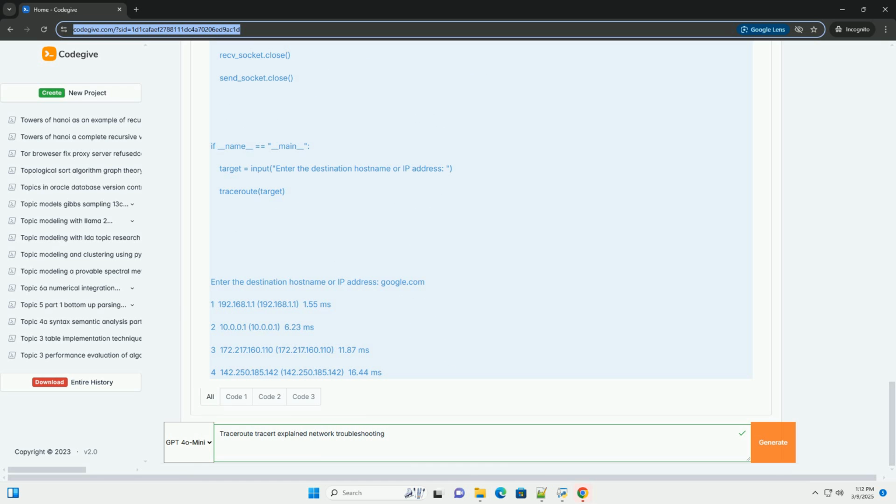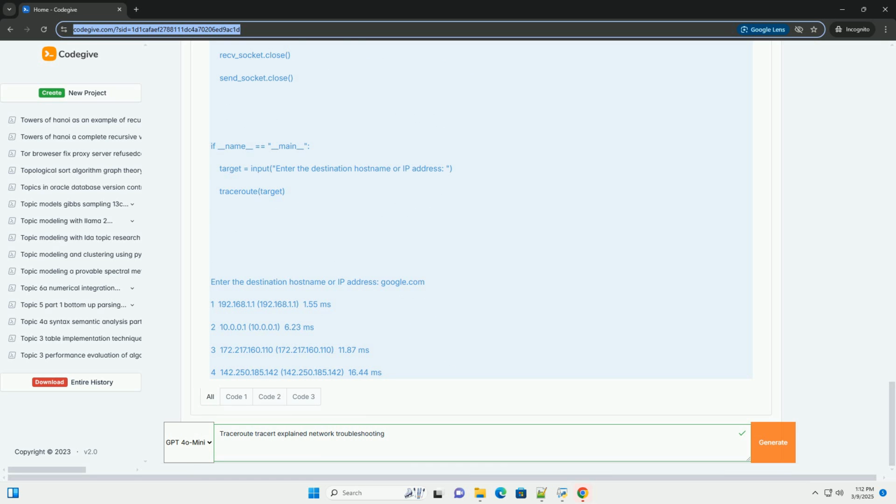Receive response. Tries to receive data from the recv_socket using recv_socket.recvfrom, if a response is received within the timeout period. Extracts the source IP address, addr[0], from the received data. Performs a reverse DNS lookup to try to get the host name from the IP address. Prints the hop number, host name/IP address, and RTT. If the source IP address of the response matches the destination IP address, the traceroute is complete.